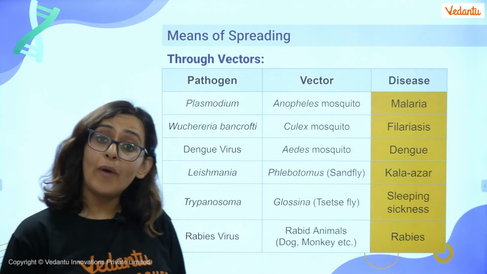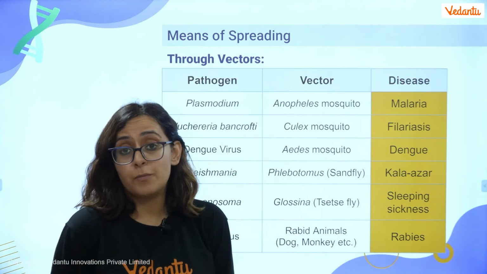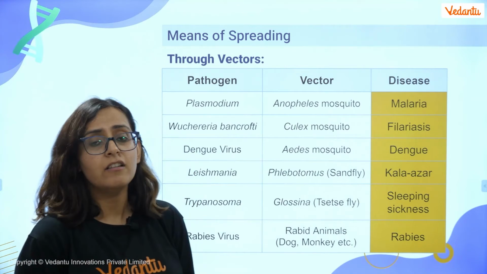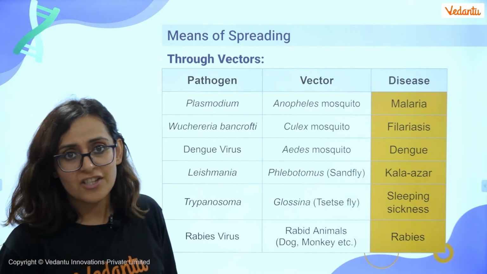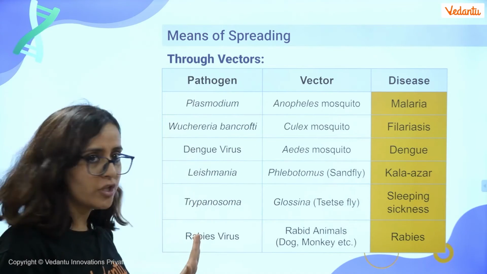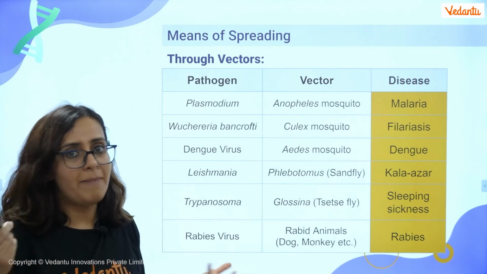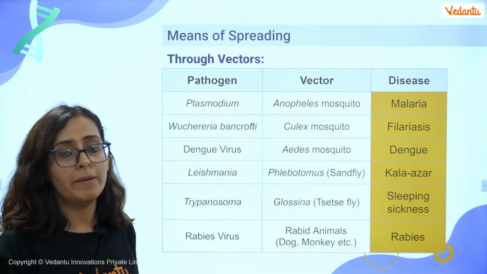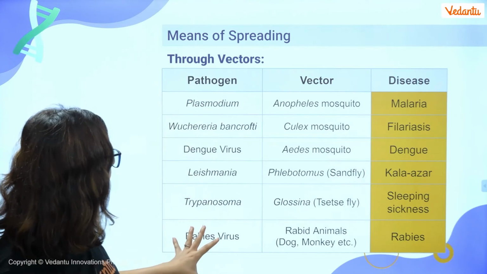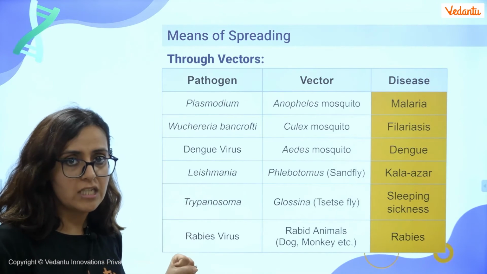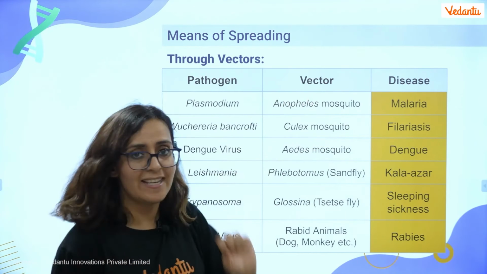Now comes through the vectors. So the next means of spread is through vectors, and vectors are what? These are nothing but mere carriers, right? So this is a pathogen. This is a harmful bacteria, or maybe your virus, or maybe your protist, right? Protozoan. So these are those different pathogens causing the disease. This is just a carrier here.